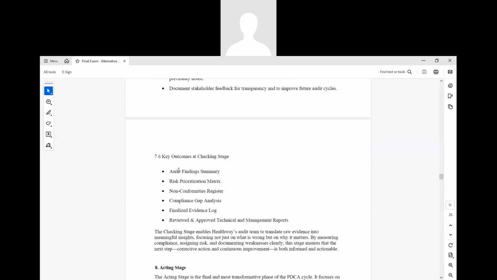After this come the key outcomes. Once we have these things, we have audit findings, risk prioritization, a non-conformity register, compliance gaps, a finalized evidence log, and a reviewed and approved technical and management report. Then we will proceed to